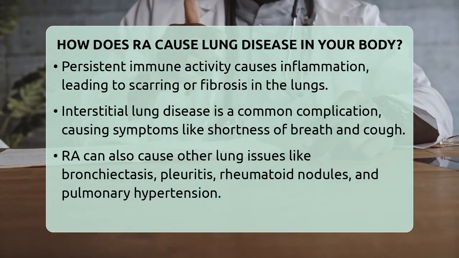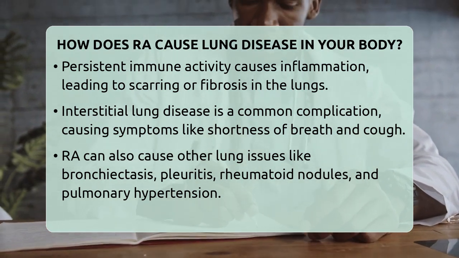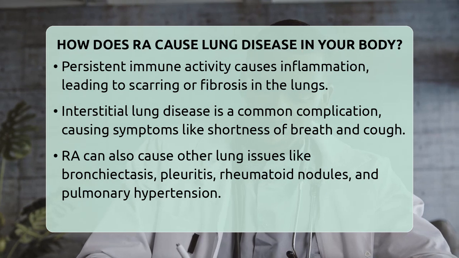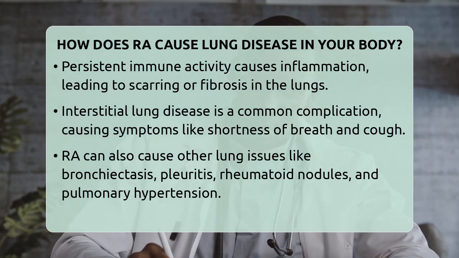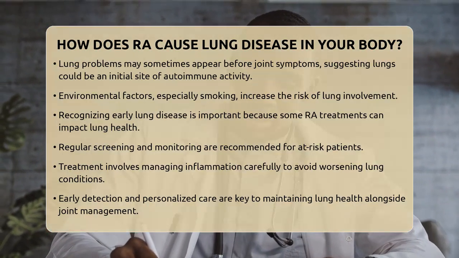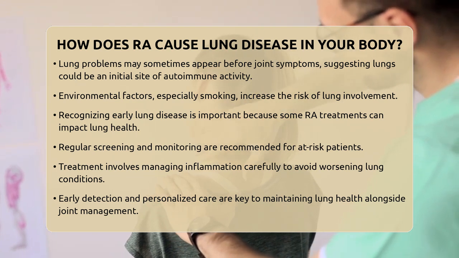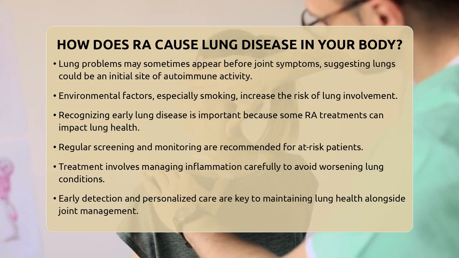Smoking, in particular, damages lung tissue and promotes the production of citrullinated proteins, which are targeted by autoantibodies. Recognizing lung disease early in RA patients is important because some medications used to treat RA can affect lung health, and lung complications can worsen overall prognosis. Managing lung disease in RA involves careful monitoring and tailored treatment plans.